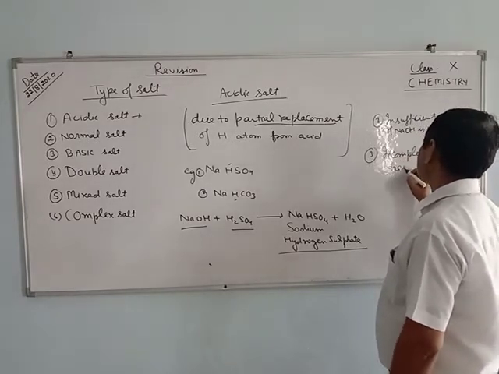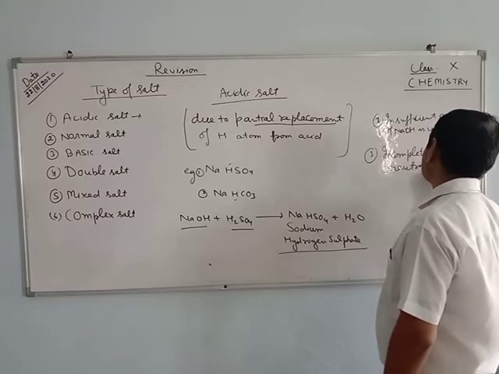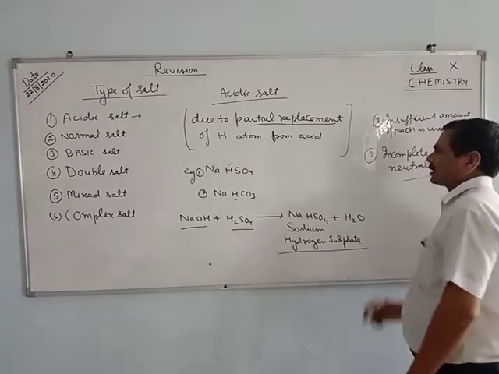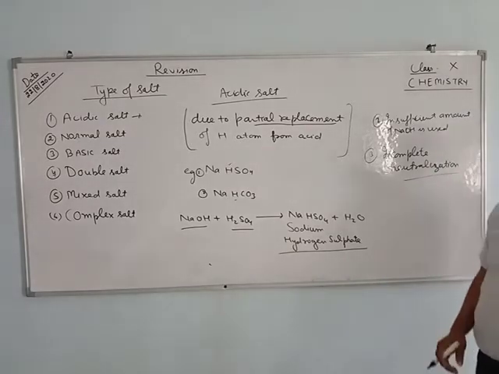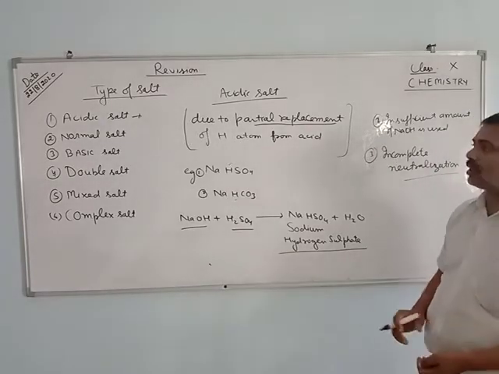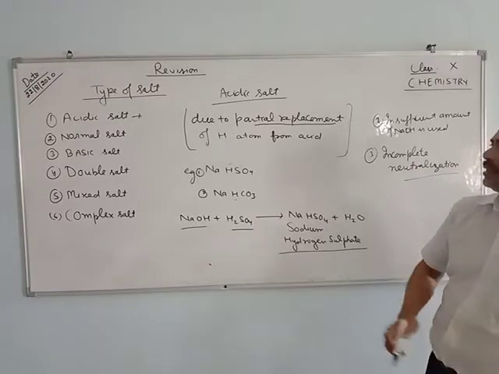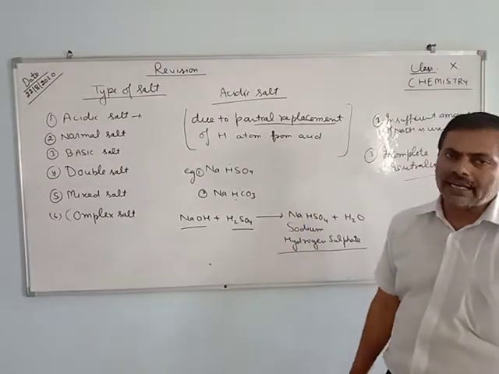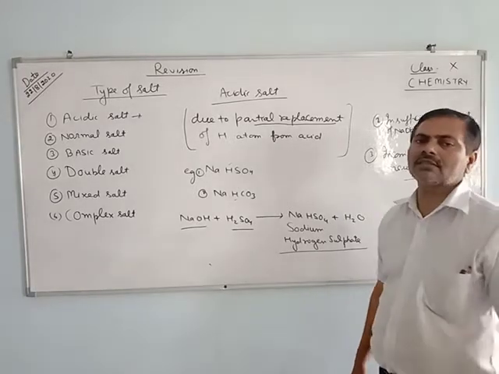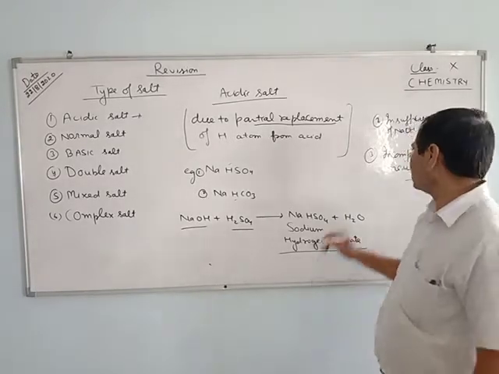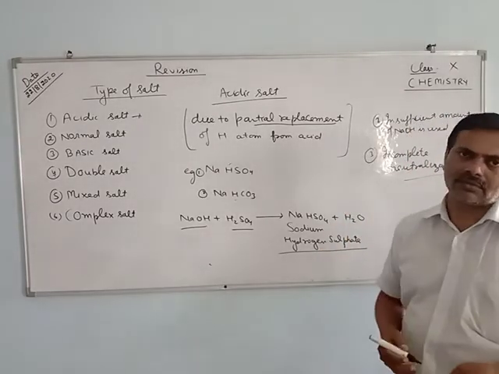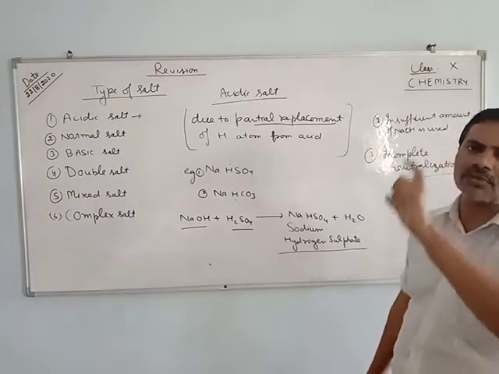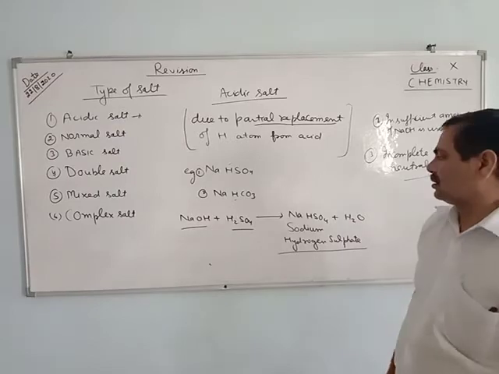During the formation of acidic salt, you must learn 3 points: they are formed due to the partial replacement of hydrogen atom from the acid, a less amount of base is used, and there is incomplete neutralization.